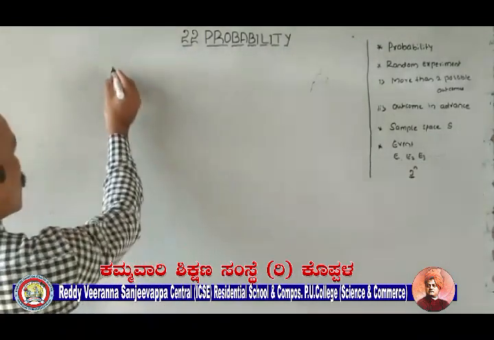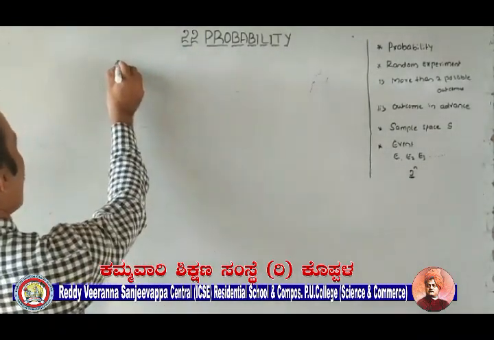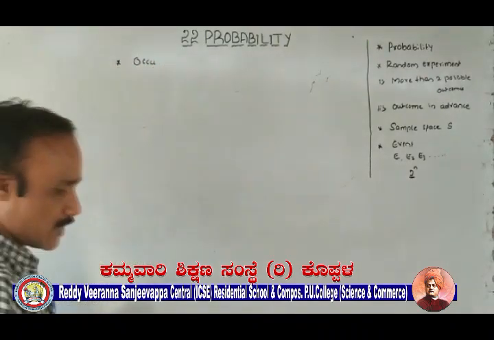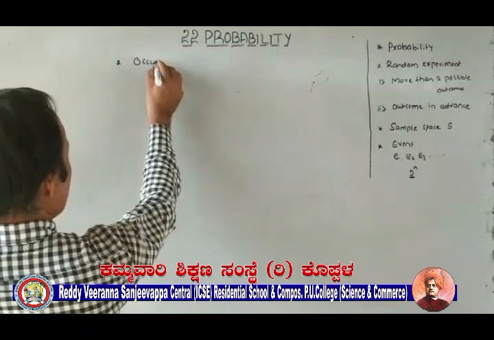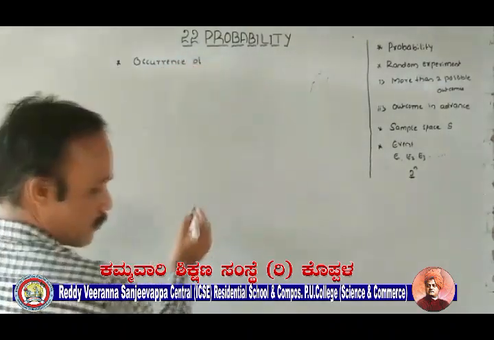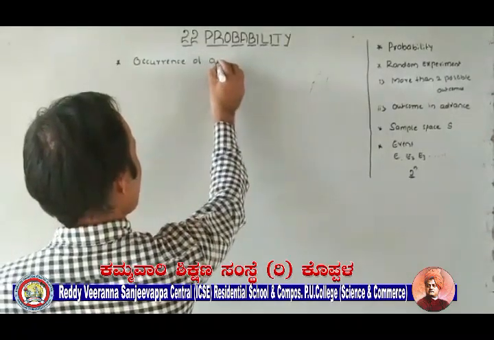Now another very important point: occurrence of an event. Next point, occurrence of an event.